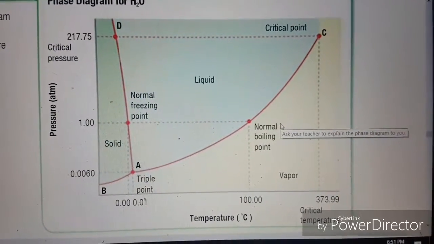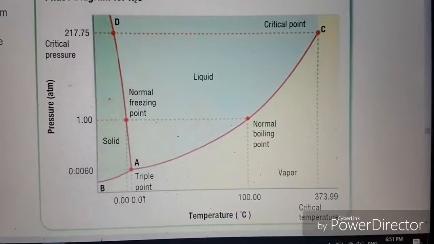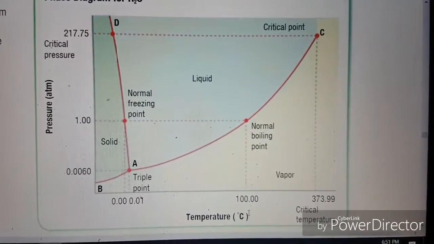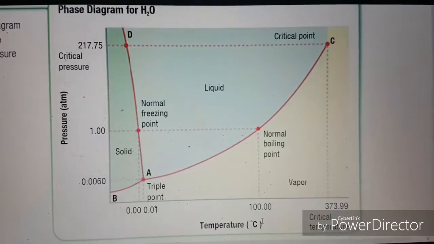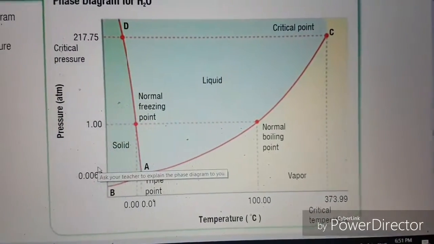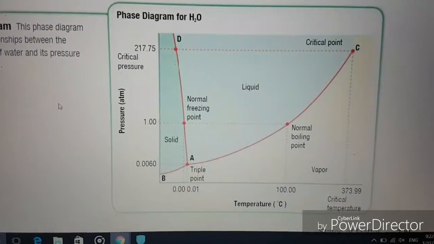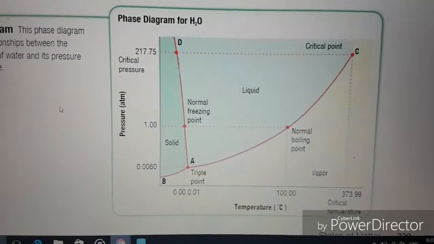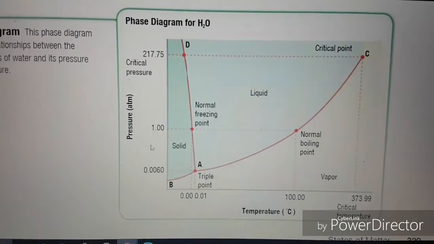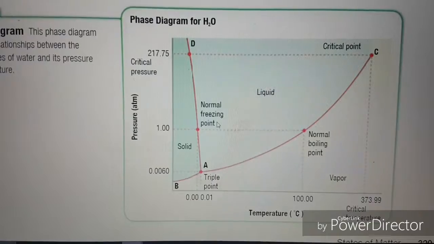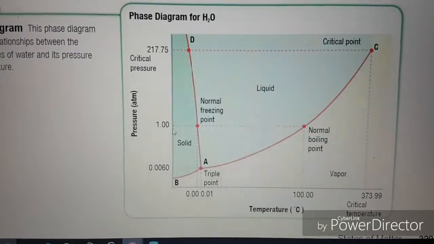The easiest way to look at it is to think of this as a graph. For example, the y-axis represents pressure, while the x-axis represents temperature. The shaded areas of this graph represent the state of water at different pressures and temperatures. The easiest way to understand a phase diagram is to take a point of reference. For example, at a pressure of 1 atmosphere and a temperature under 0 degrees, which is the normal freezing point of water, water will only exist as a solid.